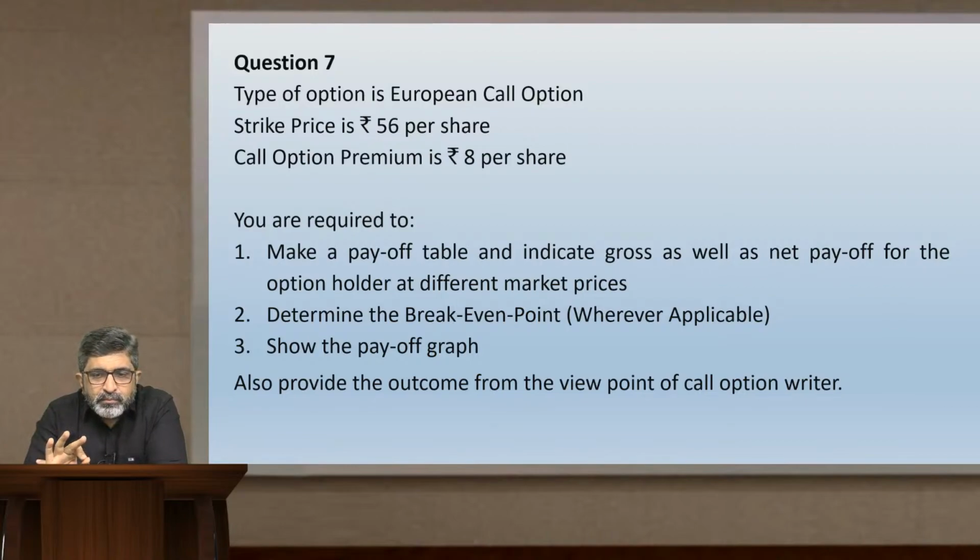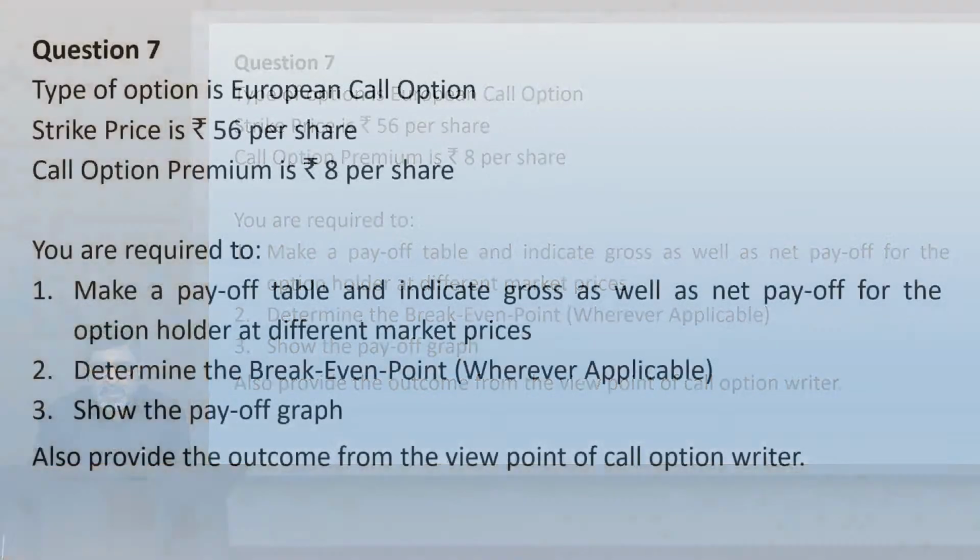So this question is first asked from the viewpoint of option holder, and then you have to present the view of option writer as well. So you are going to tabulate this whole thing, and because the question is not conveying any market price detail, I told you to put 3 lines separately. One will be market price less than 56, market price equal to 56, and last line will be market price greater than 56. So let me show you how to deal with it.